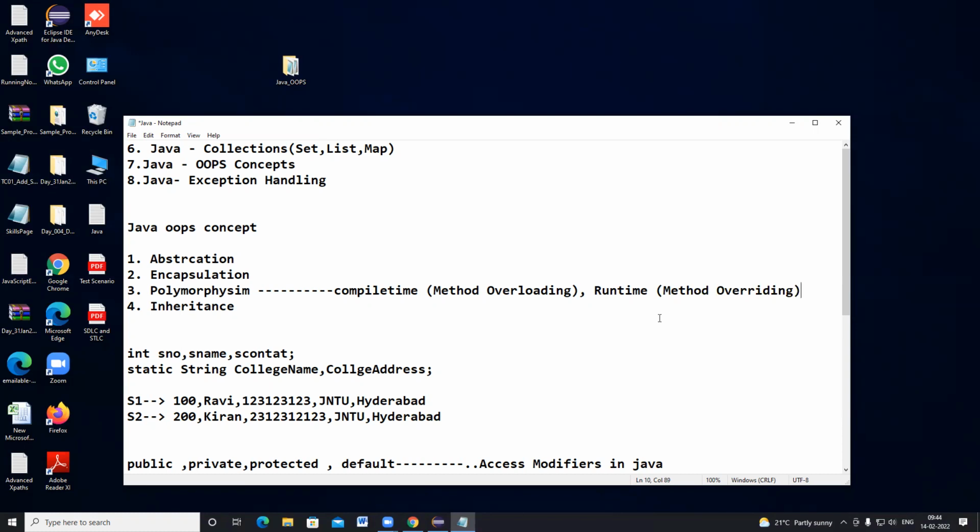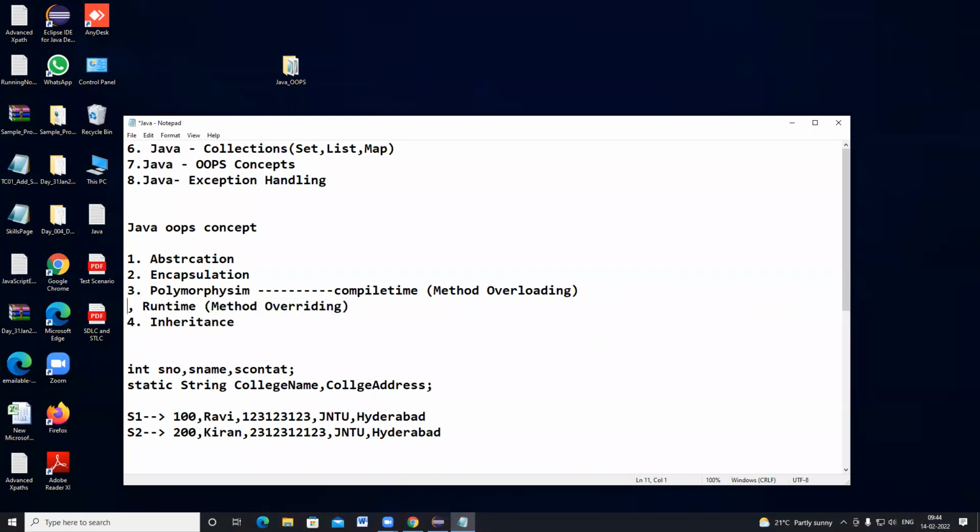Compile time polymorphism, people also call static binding, and runtime polymorphism, people sometimes call dynamic binding. With these names, people will ask questions: can you please explain method overloading, compile time polymorphism, or what is meant by static binding?